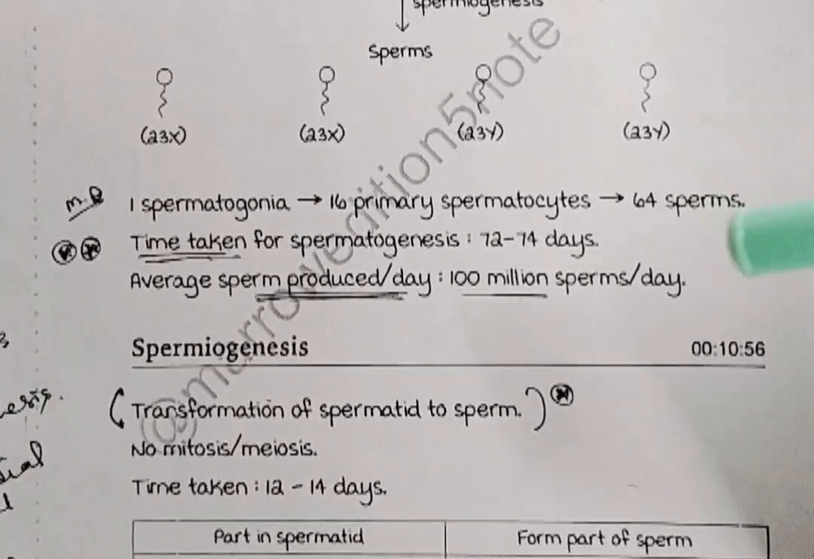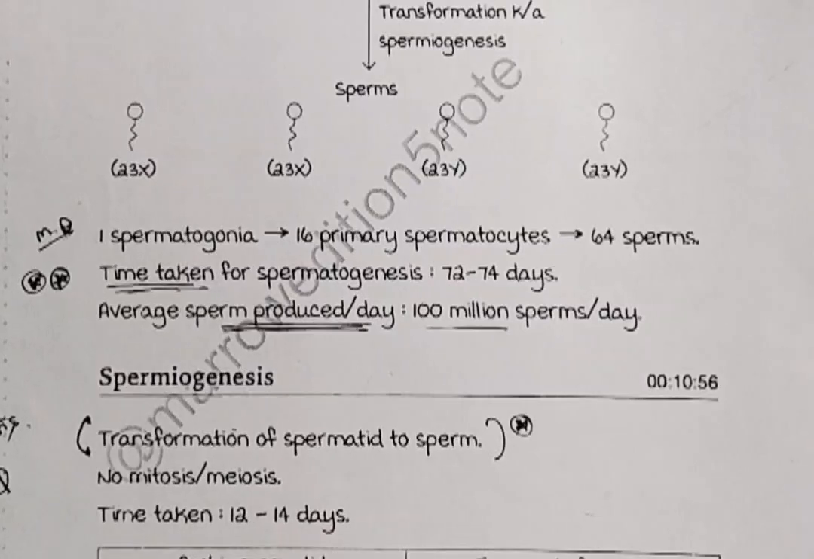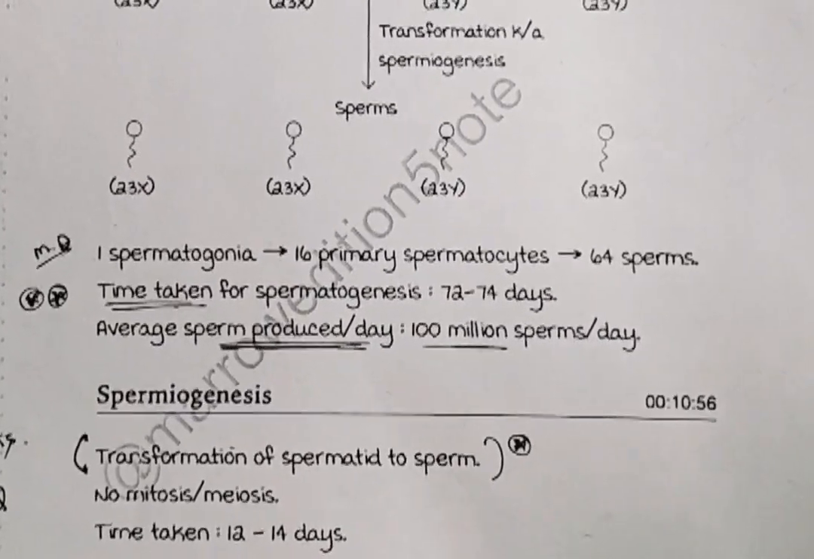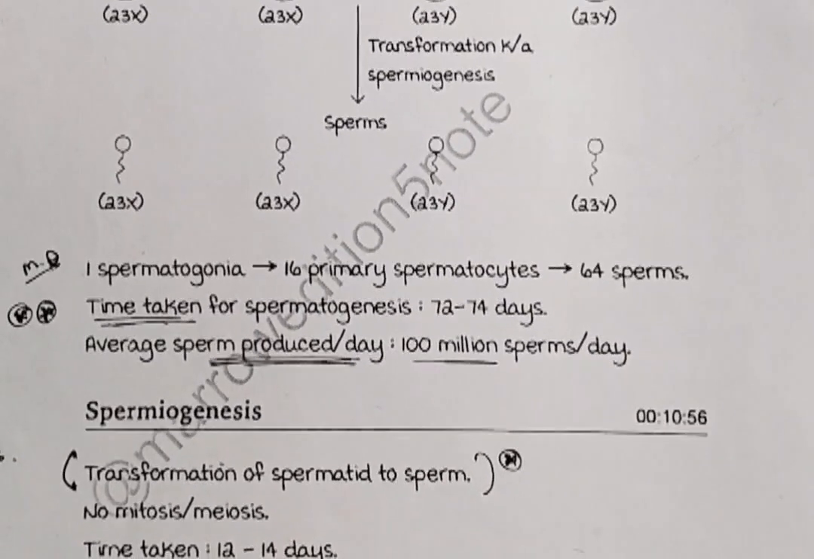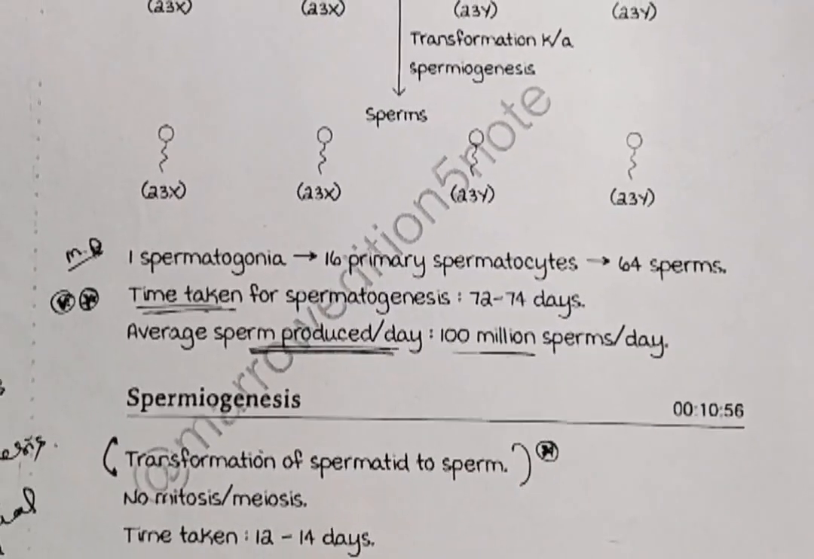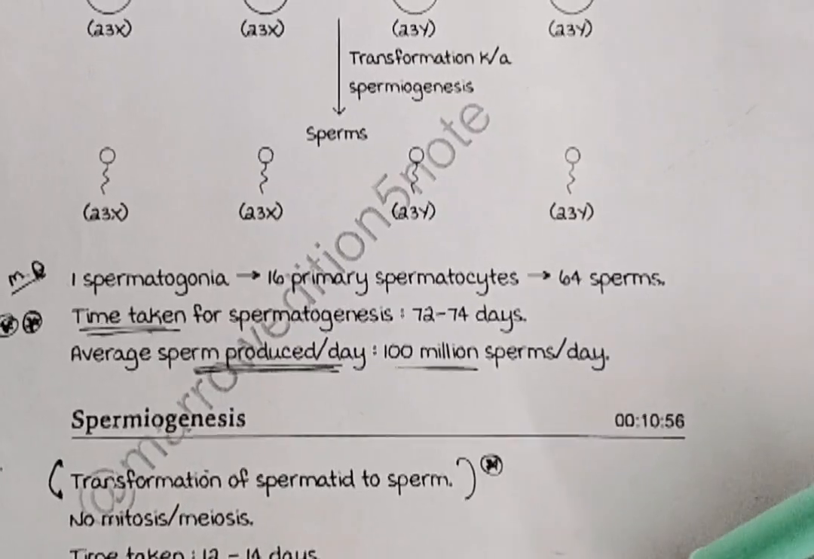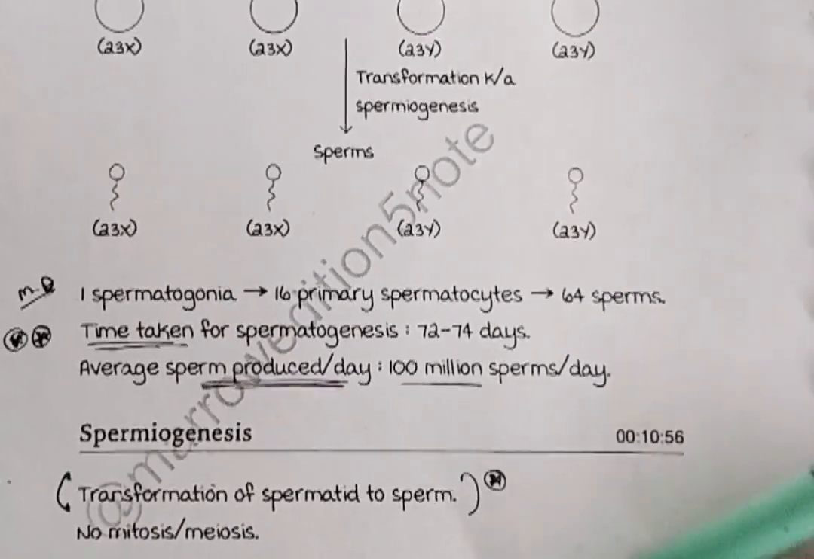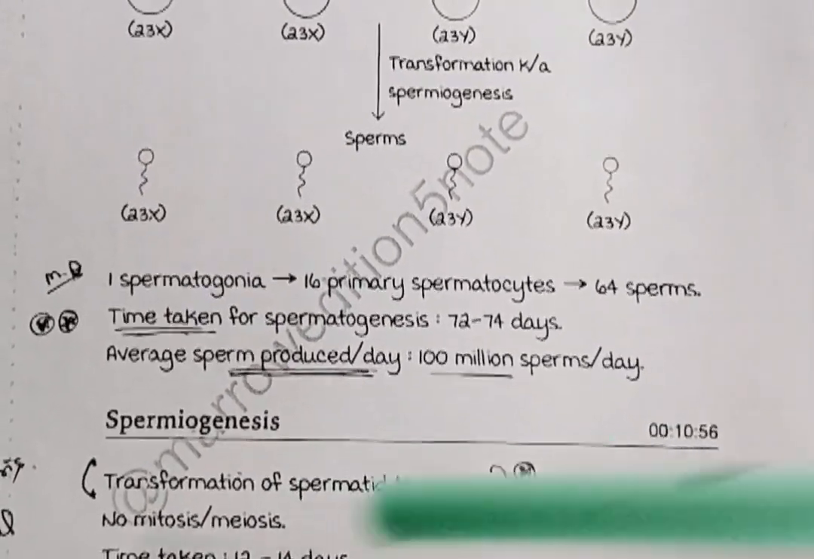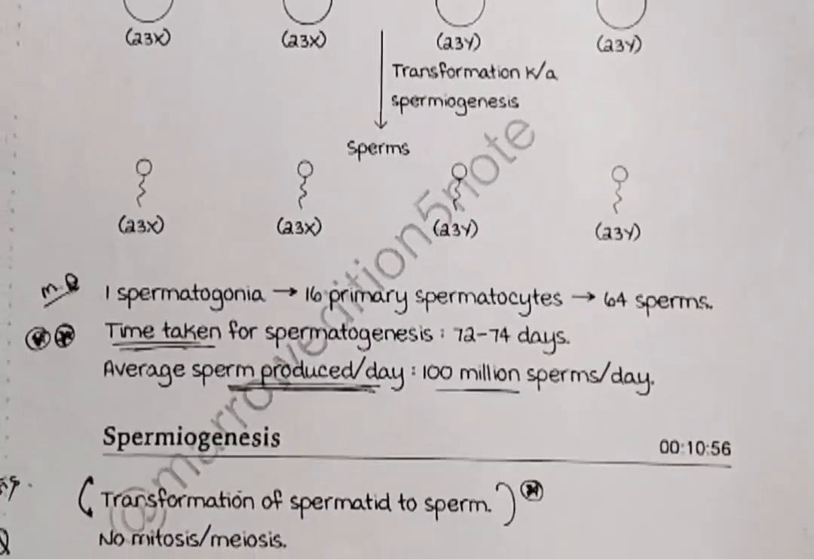Now I discuss spermiogenesis. Transformation of spermatid to sperm is called spermiogenesis. Time taken for spermiogenesis: 12 to 14 days. We know the parts of the spermatid and the parts of the sperm. Parts of the spermatid: Golgi body, nuclear material, mitochondria and centriole.